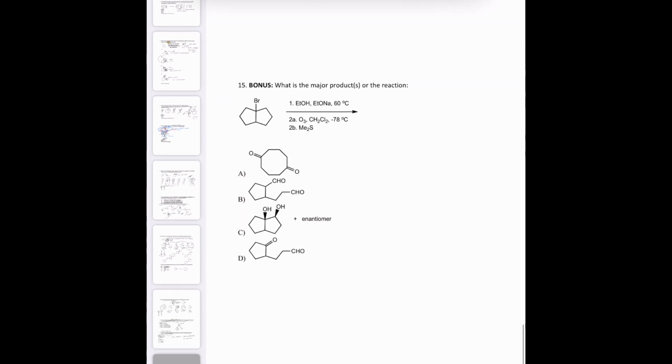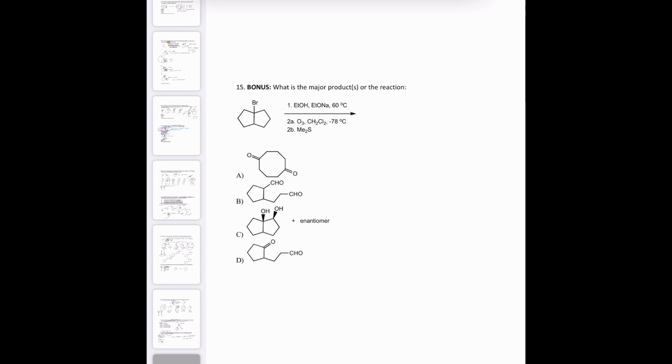Okay, 15 bonus questions. So the first thing I'm going to do is try to tell what kind of reactions these are. So this first one looks like an elimination based on the fact that there's heat. But if we look at our nucleophile, and you know what? I get this question a lot where it's like, which one of these two would be the nucleophile? And let me ask you what I ask people every time: is this one strong or weak? Hopefully you answered first, but I'll answer weak. And is this one strong or weak? And this one is strong.